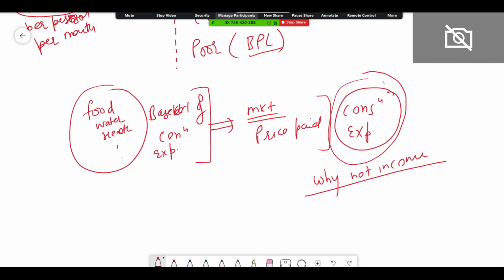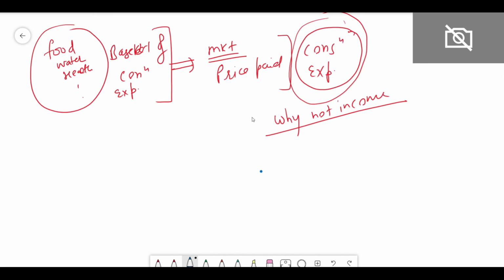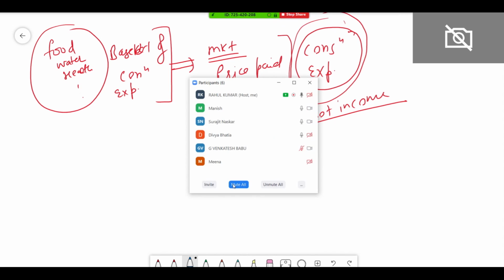We are considering the expenditure, not the income. हमें income लेनी चाहिए ना. If we want to know whether the person is poor or not, we should take the income. Why expenditure? This is the question. There are many reasons for the same.